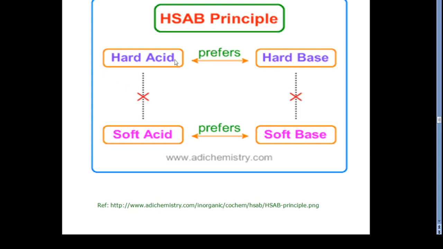The hard acid with soft base combination is not preferred, and the hard base with soft acid combination is not preferred. This is a very simple way to understand how hard acids and hard bases prefer to make bonds, and how soft acids and soft bases prefer to make bonds.